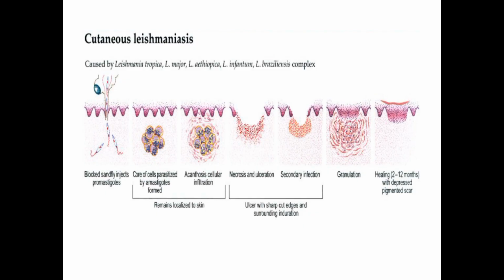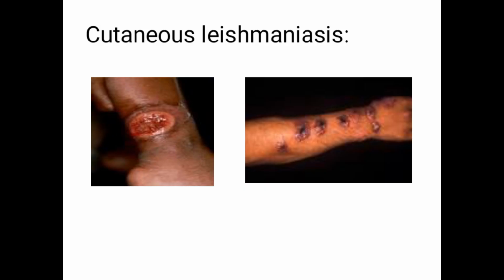This diagram explains the formation of cutaneous leishmaniasis. At the beginning, the sandfly injects the promastigote. Then a core of cells parasitized by amastigotes is formed. There is cellular infiltration. Then there is necrosis and ulceration. Then there is secondary infection. This will lead to ulcer formation. Then granulation, then healing and repair, but in an immune competent patient.